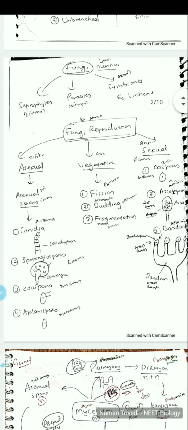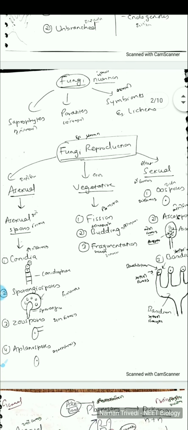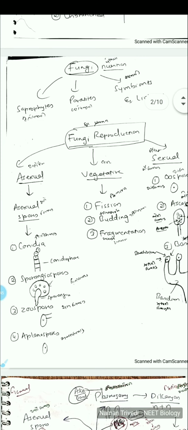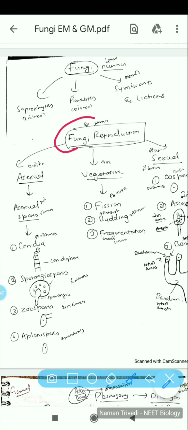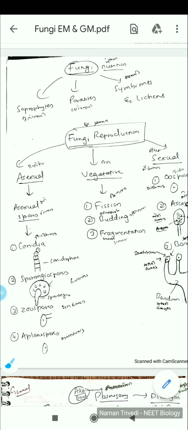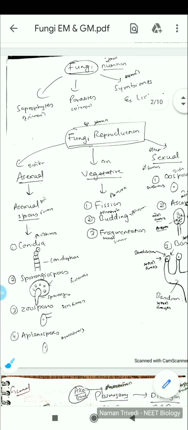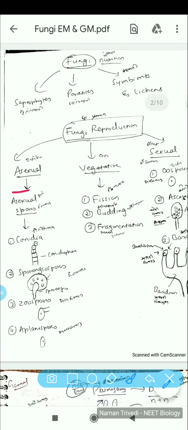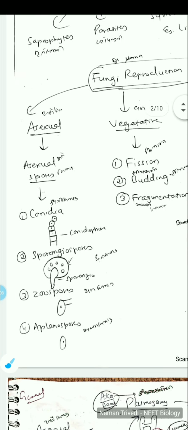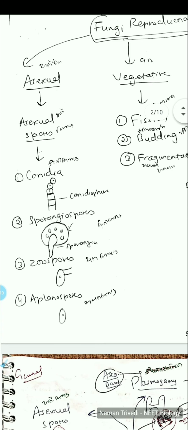So here we are talking about the reproduction in fungi. Fungi can demonstrate three different modes of reproduction: asexual, vegetative, or sexual. Asexual mode will be mainly by asexual spores. Now keep one thing in mind: fungi can produce two types of spores, that is asexual and sexual spores. Here I am talking about the asexual mode, where fungi is producing asexual spores.